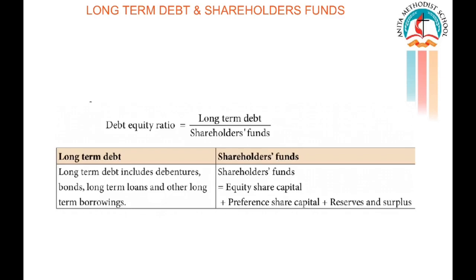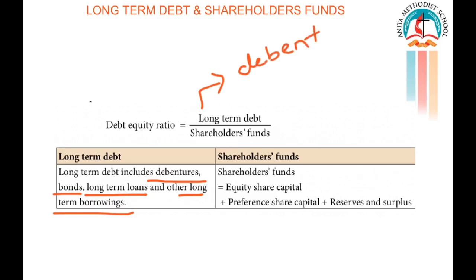Now, what is long-term debt? Long-term debt includes debentures, bonds, long-term loans and other long-term borrowings. In simple terms, long-term debt is debentures and loans. When I say and, it has to be added. Debentures plus loans. That is long-term debt.